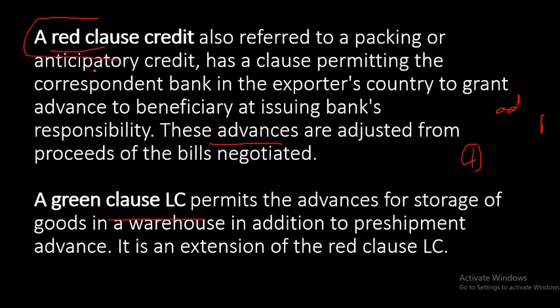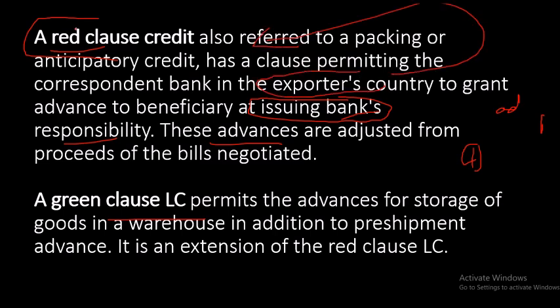It is referred to as a packing or anticipatory credit, and has a clause permitting the correspondent bank in the exporter's country to grant an advance to the beneficiary at the issuing bank's responsibility. The one who is issuing the LC, in the foreign country, Standard Chartered Bank, is the issuing bank. On the guarantee of the issuing bank, the bank in India, the exporter's country bank, can give some credit to the beneficiary. That is called red clause. These advances are adjusted from the bill negotiation proceeds, and this amount will be adjusted later. They can say that the total amount is 10 lakh, but we have given you 1 lakh advance earlier, so you will get only 9 lakh. Okay, this can be adjusted later.